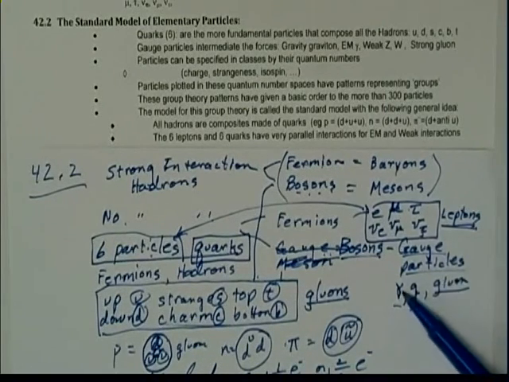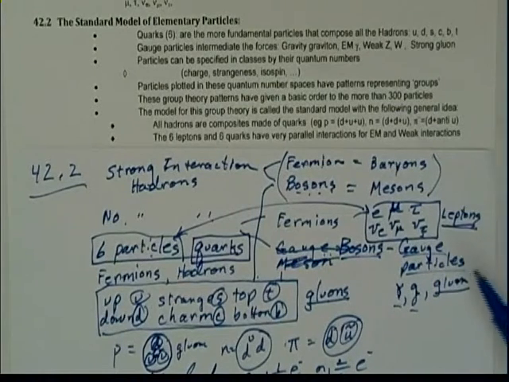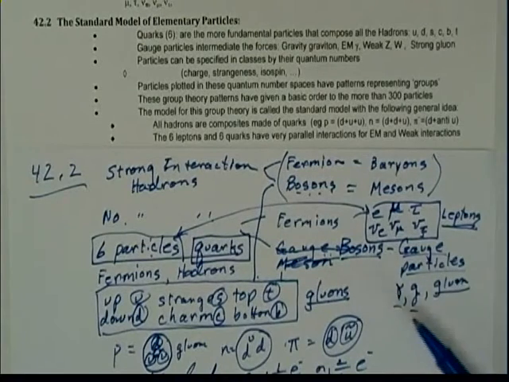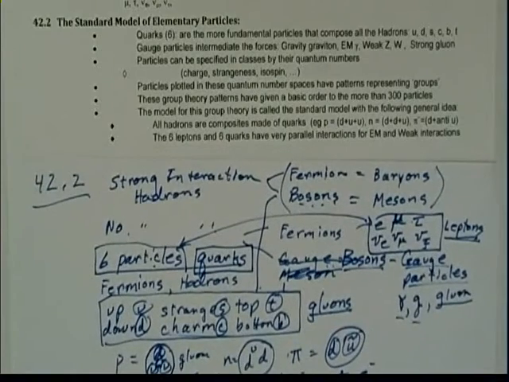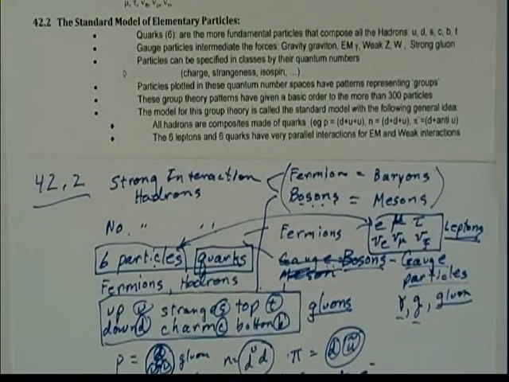The photon is responsible for the electromagnetic force. The graviton is for the gravitational force, and another particle called the W particle or the Z particle is responsible for the weak force that jumps back and forth. So all in all, this gives us our model for the elementary particles.